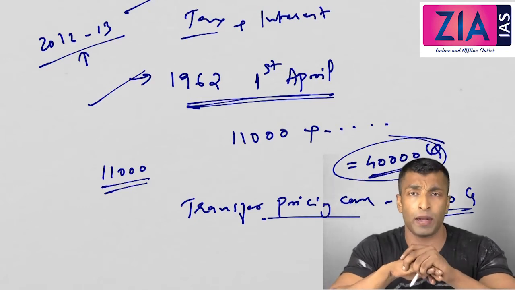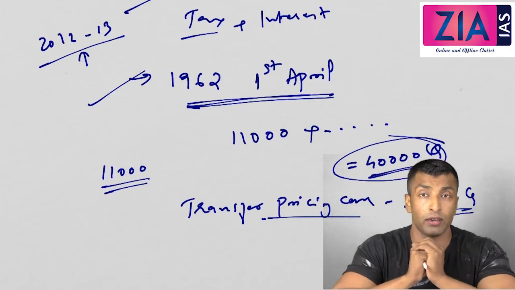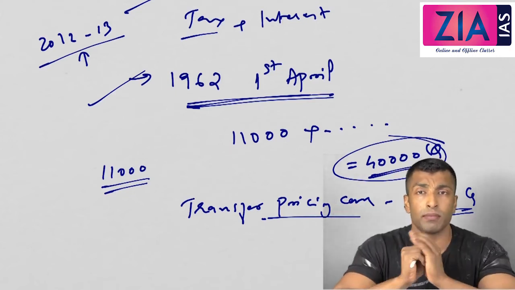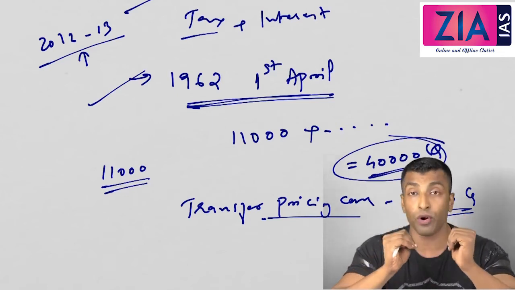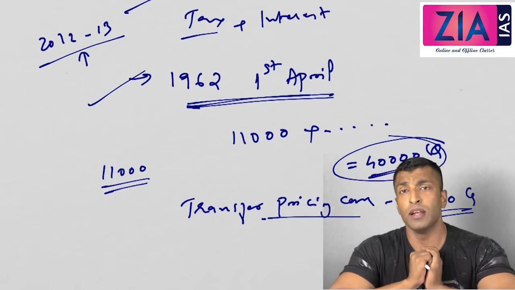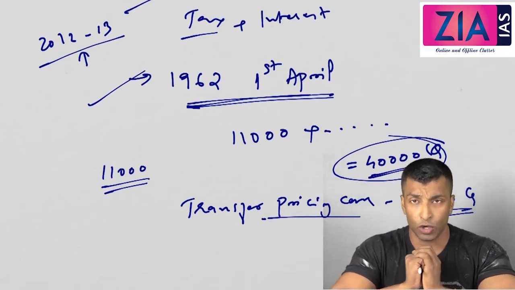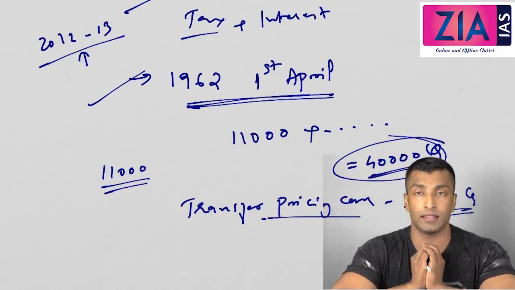But the government's reply was, the transfer pricing case is going on in the Bombay High Court, so we won't negotiate on that, we will negotiate only on the indirect transfer of assets case, which is related to this 11,000 crore. So the talks actually stopped and the case went to the International Court of Justice, and the case is pending over there. That is the situation.